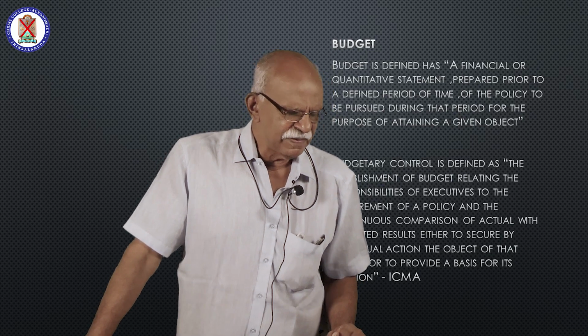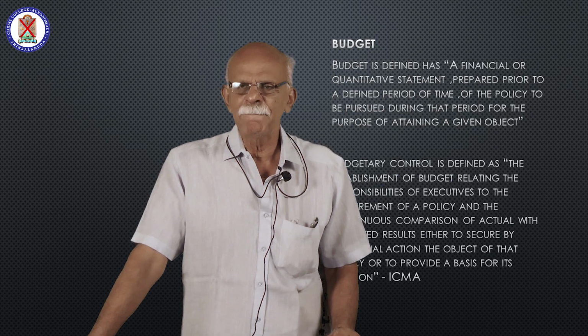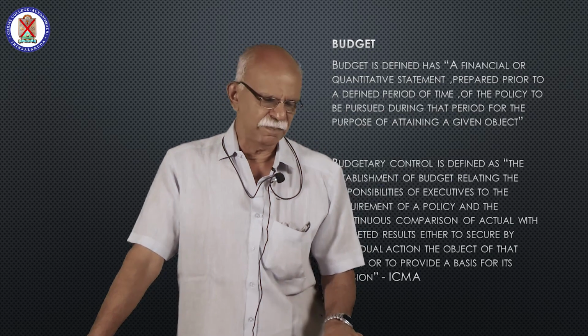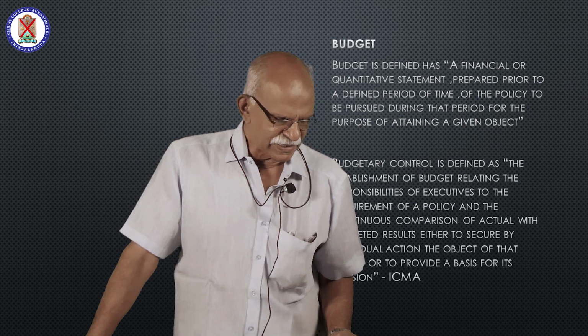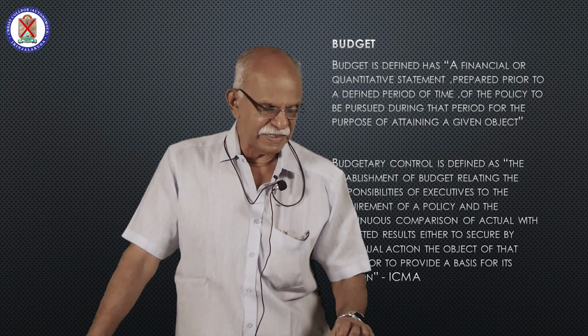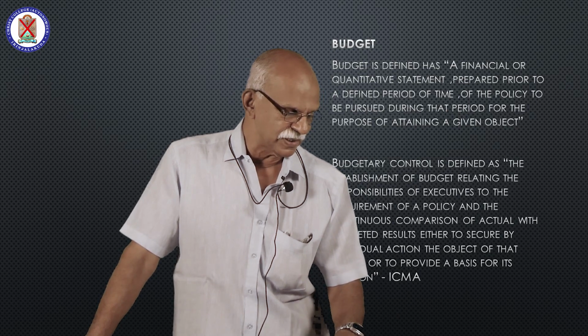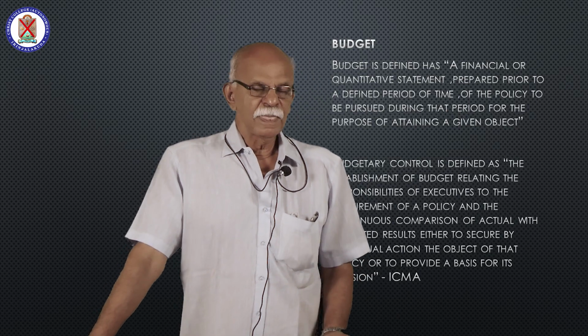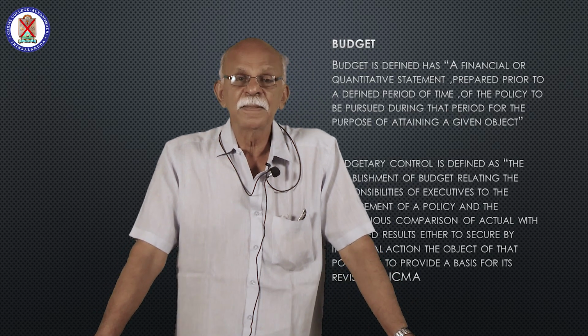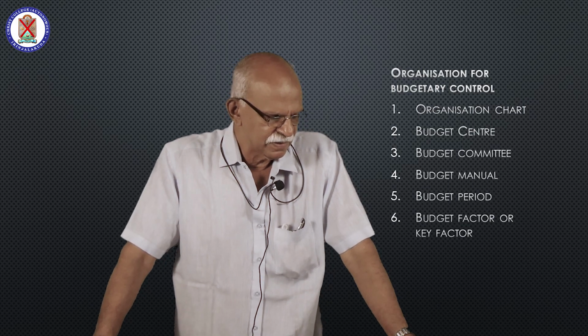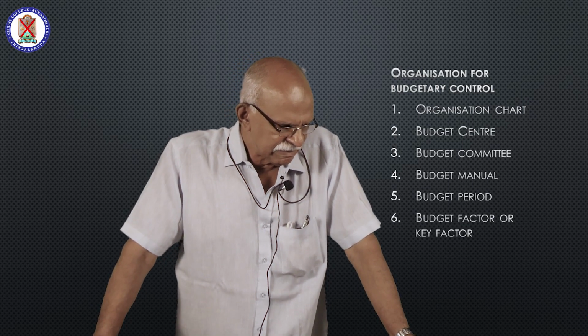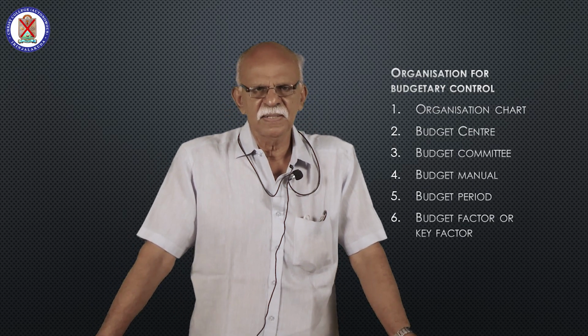Now we have to deal with certain terms in the budgetary control system. The advantages and disadvantages we shall deal with later. Before that, we have to deal with certain terms in the budgetary control system. One is the organization chart. What is an organization chart?